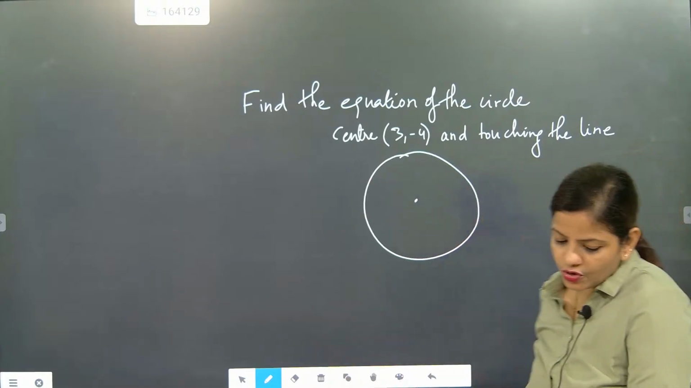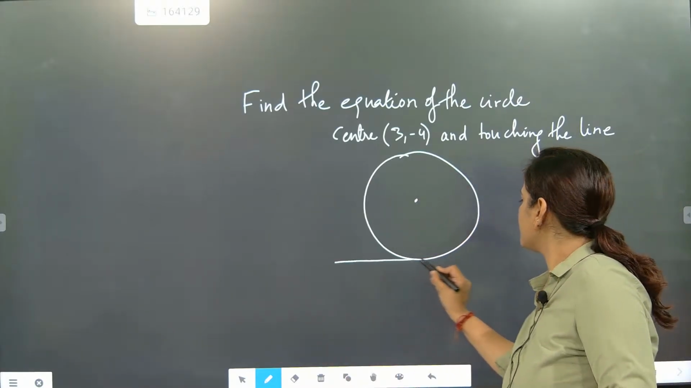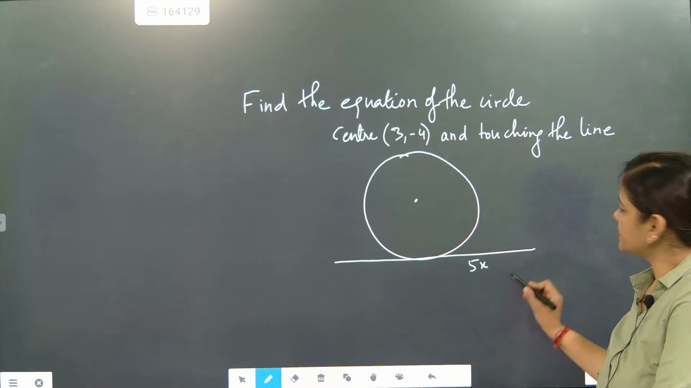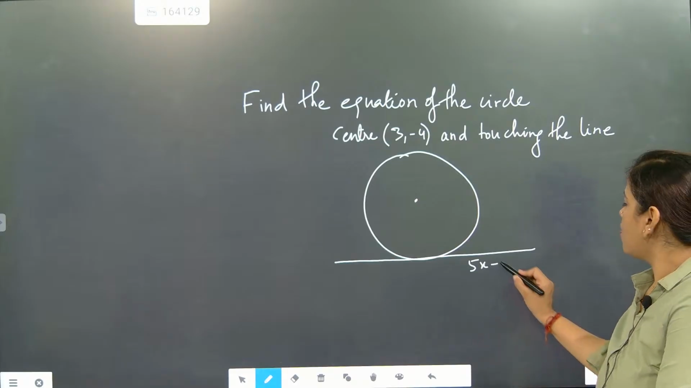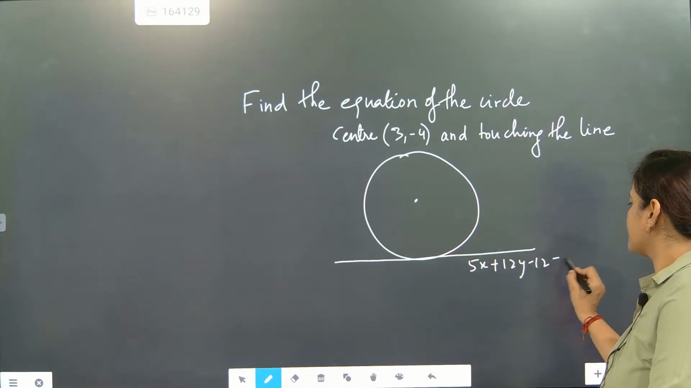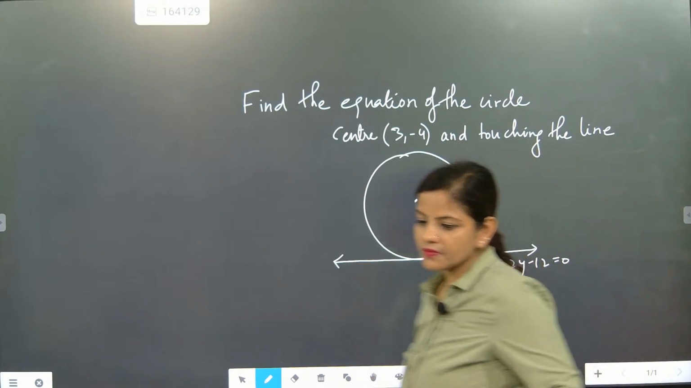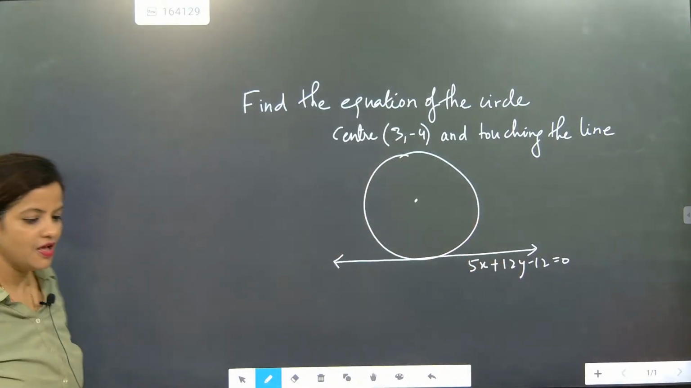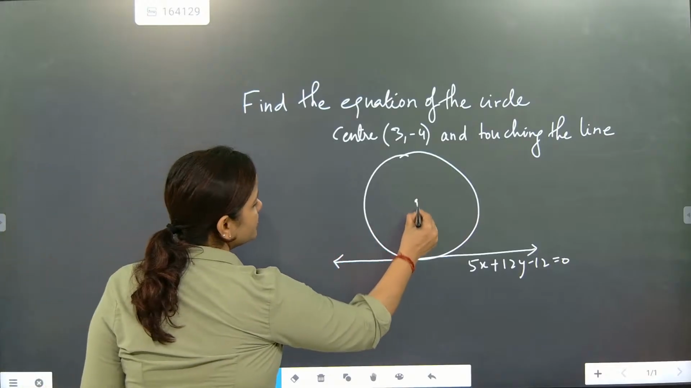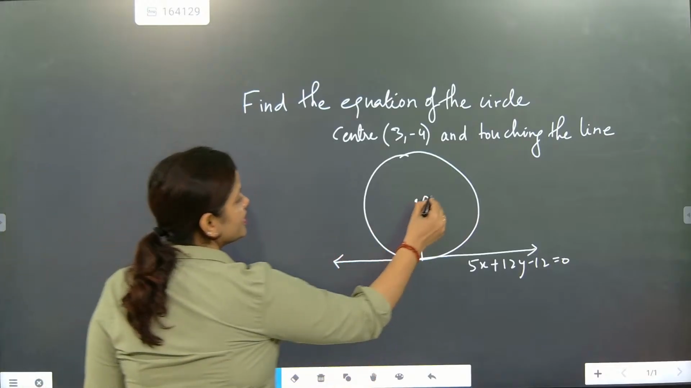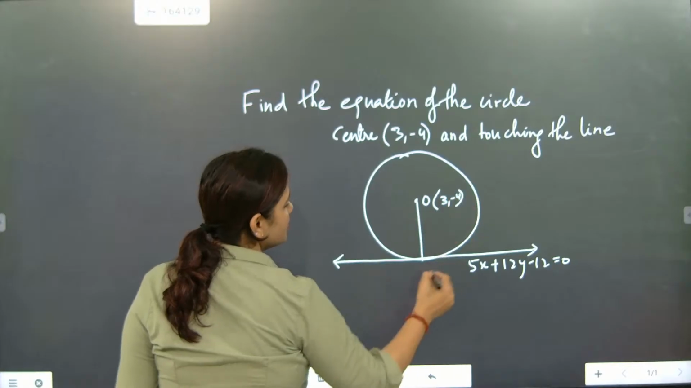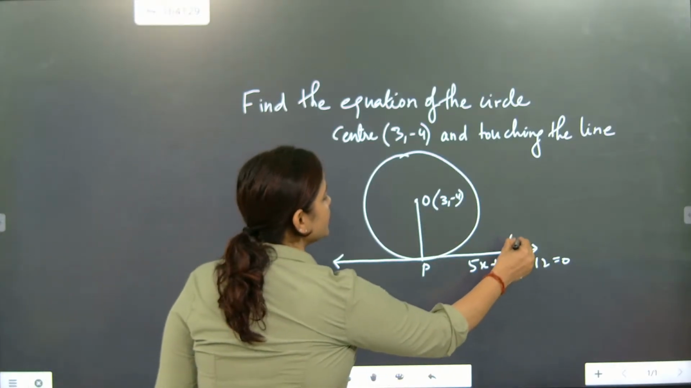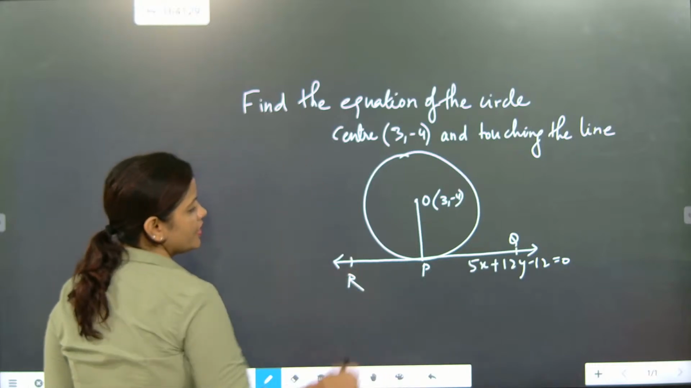What is the line given to you beta? It is touching the line 5x plus, now here only all your knowledge will be tested. I'm telling you, all your basic knowledge will be tested here itself. Your class 9th, 10th, 11th, 12th, all knowledge will be tested here. So now you need to understand here, this we will take it as Q, and this point you write it as R.